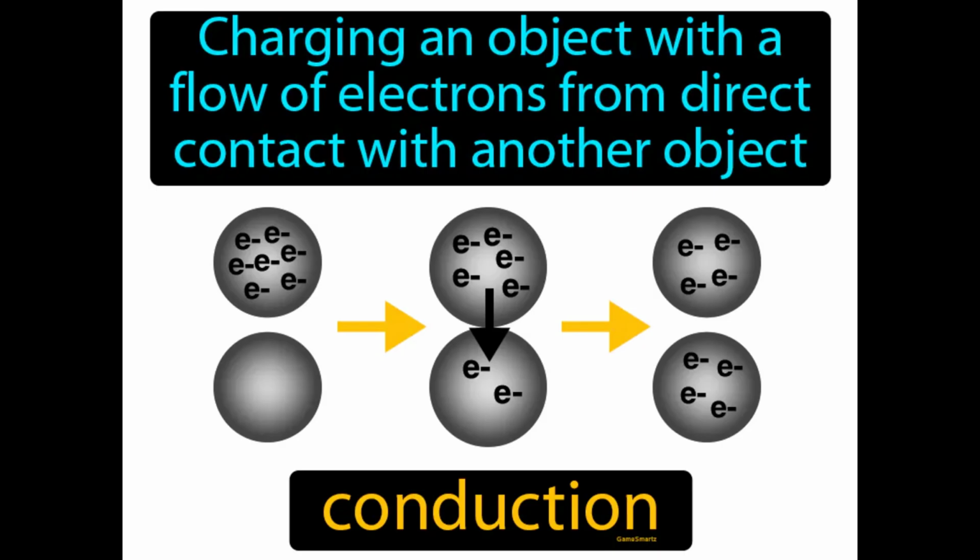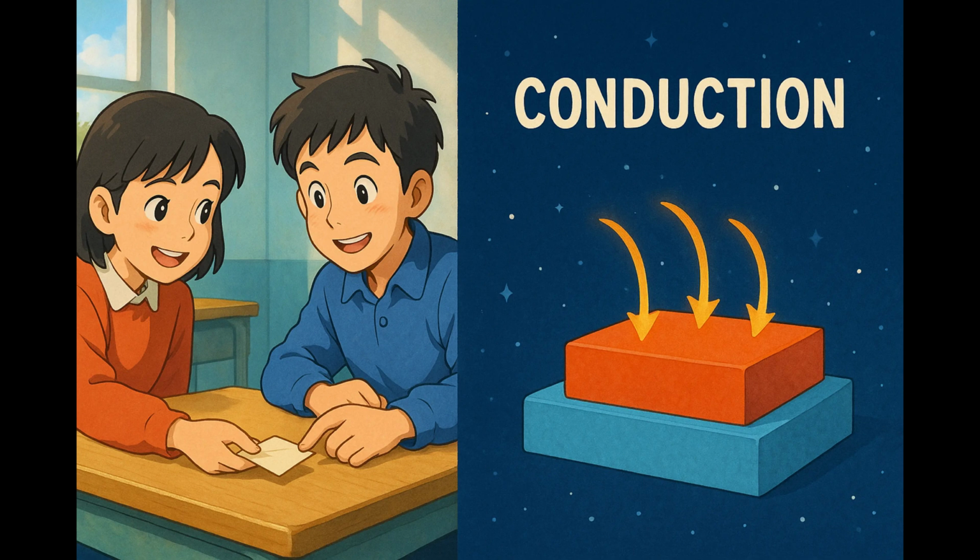The transfer of heat energy between two objects through direct contact. Conduction is when heat moves from one object to another by touching them together. Imagine you're trying to pass a secret note to a friend across the table without anyone noticing. Just like the note needs to be physically handed over to your friend for them to read it, heat energy transfers from one object to another through direct contact in conduction.